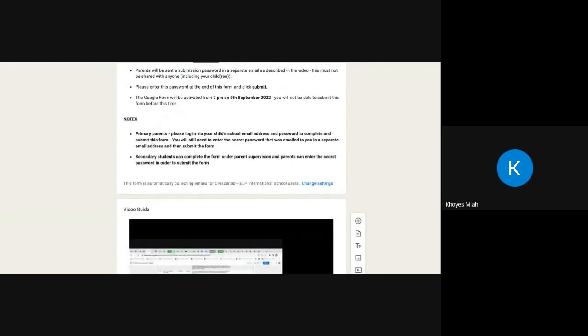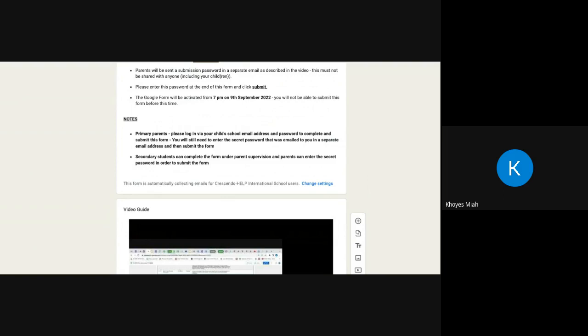Now, here's a couple of notes. Primary parents, please log in via your child's school email. We understand that your child will not be able to make any decision, may have trouble logging in. So please log into your child's school email address and password and complete this Google form. The most important thing, whether you're a primary or a secondary parent, is that you have to make sure that your child's email address and password is being used to log into this Google form.